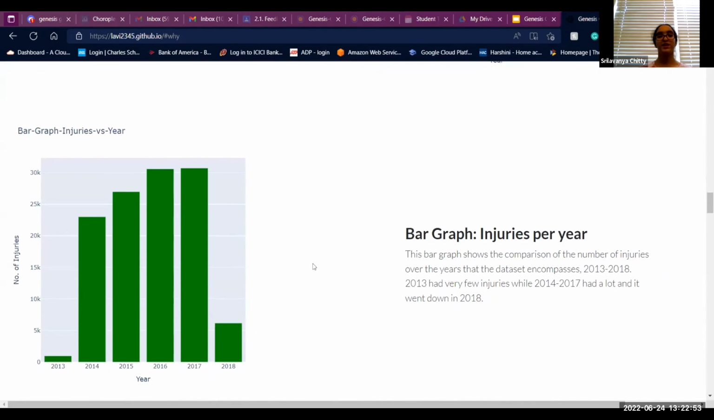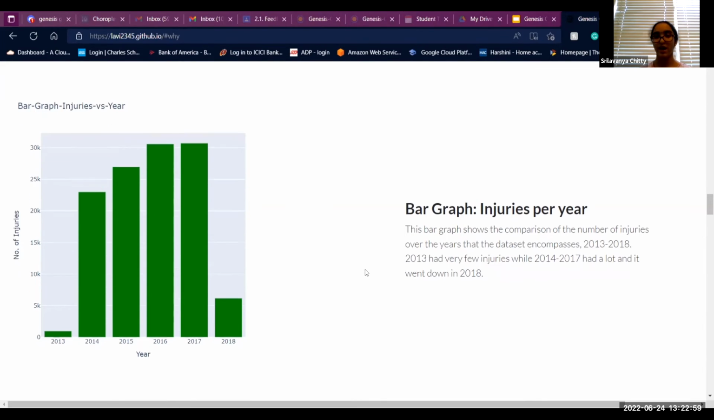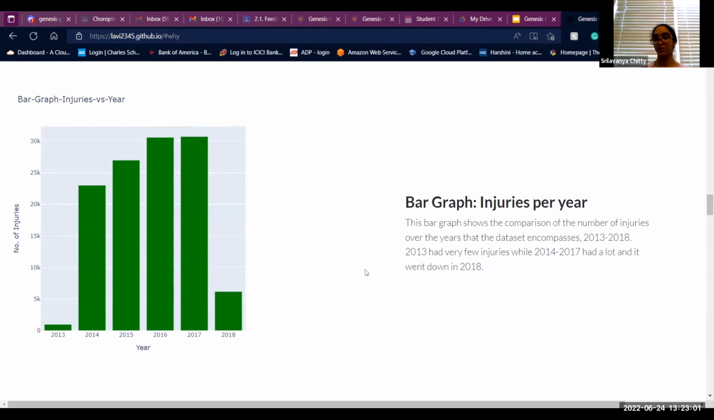And as you can see in this layout, it changes. So the graph would be on the left side with the description on the right side. And this bar graph is pretty similar to the previous one, but this one has the injuries versus the year rather than kills.